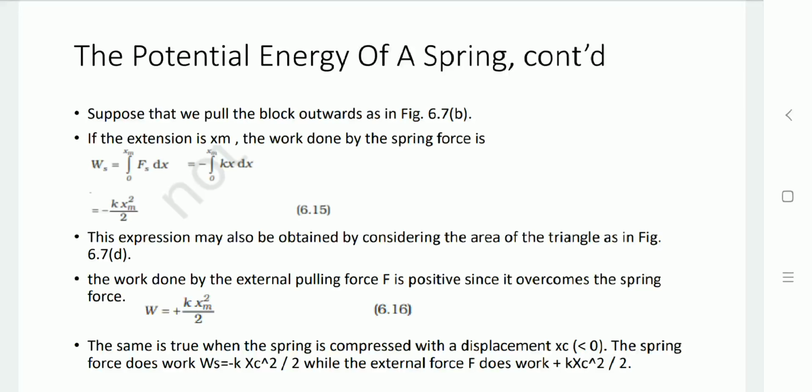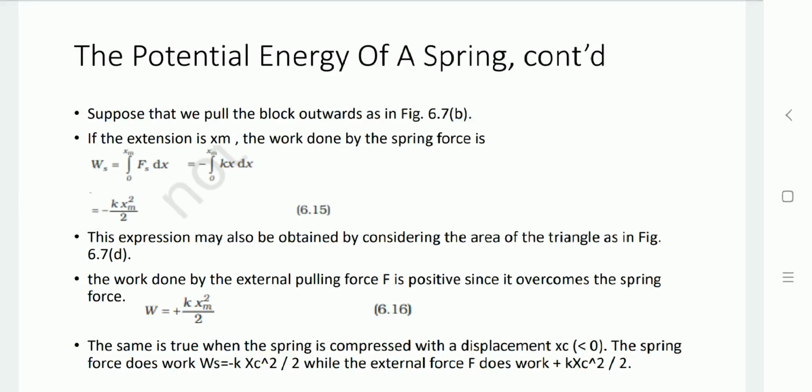Now, for the work done on the spring by an externally pulling force F, which is positive, the equation will remain the same, just the sign is reversed, it will become positive. So the work done W equals K xm square by 2. The same thing is true for the spring also: if the spring is compressed, then the displacement is negative, then the work done is negative.